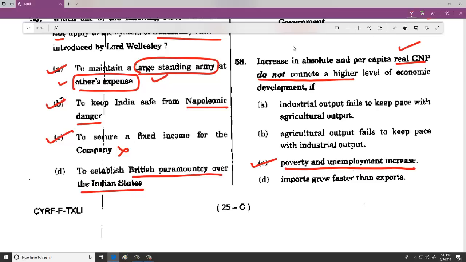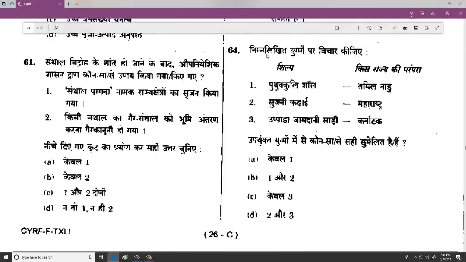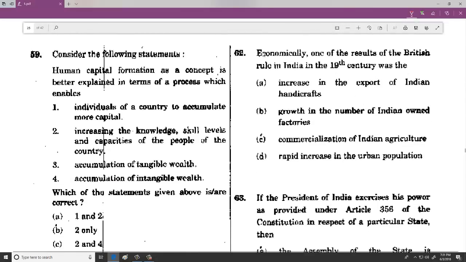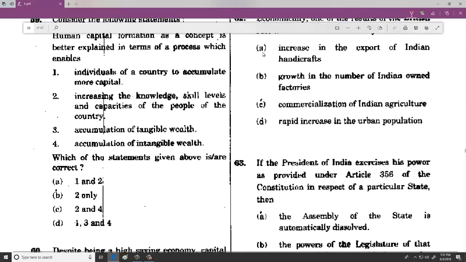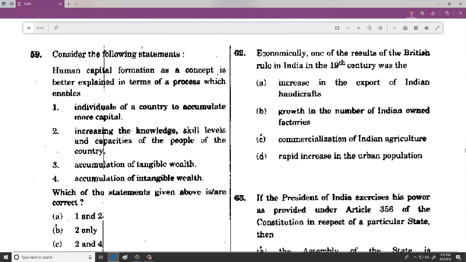So here we try to say that if poverty and unemployment increase along with GDP increasing, then it is not true development. That is, whenever GNP increases, poverty and unemployment should decrease. So that statement is actually correct.